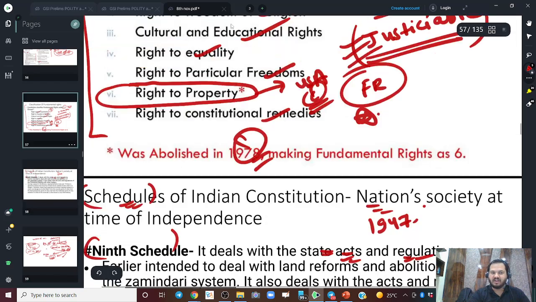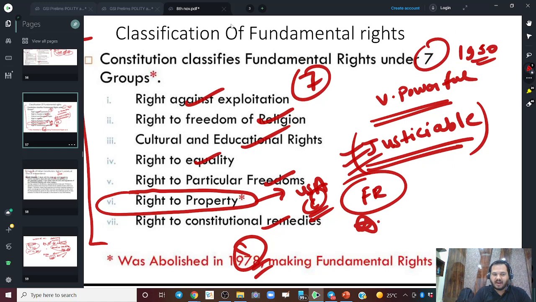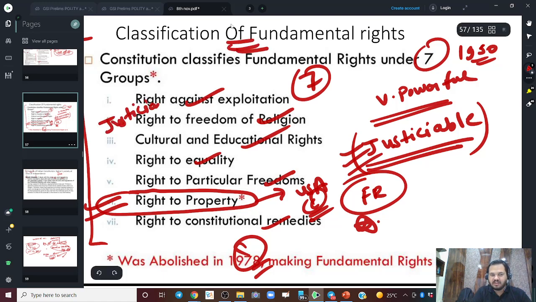But like we discussed, there was the right to property. Government was trying to make these laws. But since this is a fundamental right and this is justiciable, all these zamindars were going to court. They said, we have gained independence, I am also a citizen of this country, why are you forcefully taking my land, right?